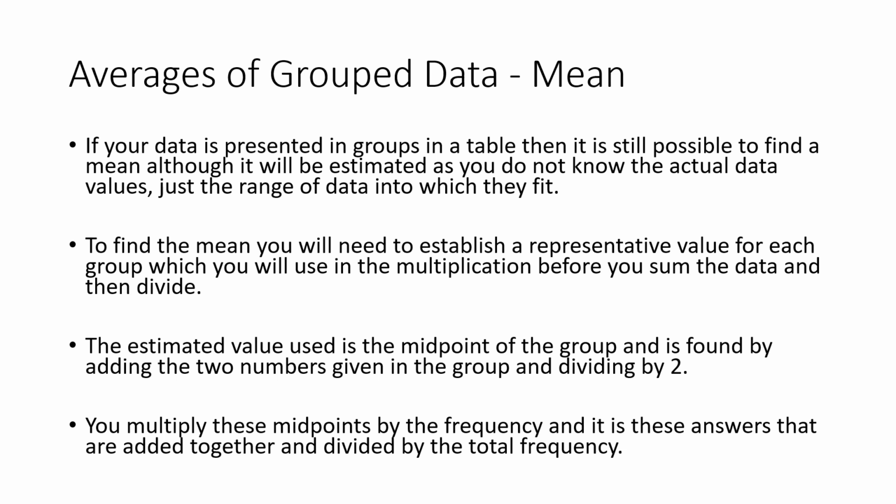Once you found your midpoint, you then do what we did similarly to what we did to the previous data in table form. We multiply the midpoint by the frequency. So you multiply each midpoint of each group by the frequency of that group. You then write that in a separate column, and you add all those values up to get a total, an estimated total for what the data would all add up to. You then find the total frequency, as we've done previously, and you divide the estimated total of the data divided by the total frequency. And I've got an example to show you next.